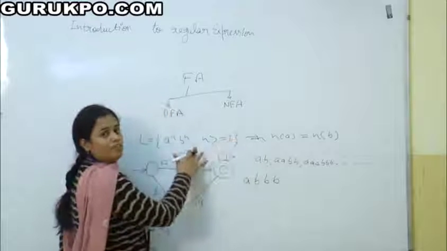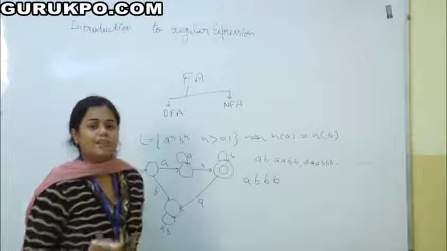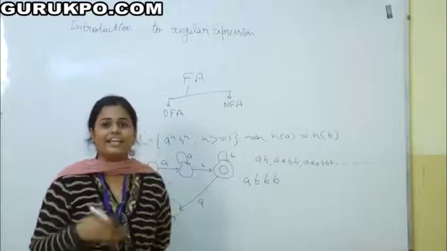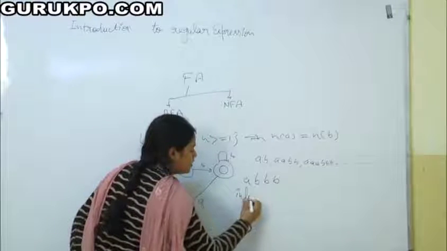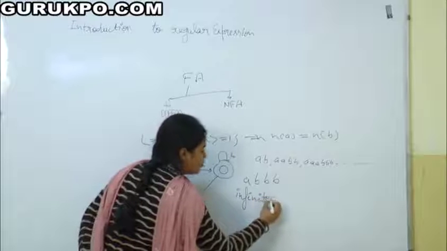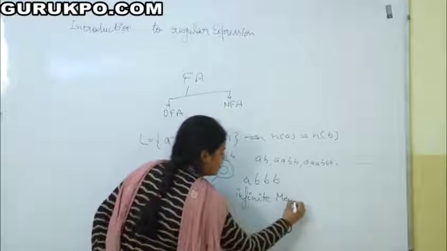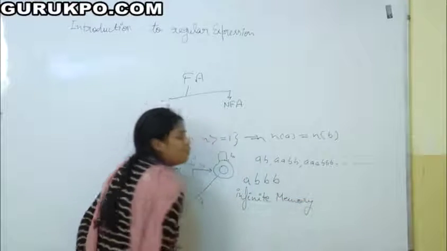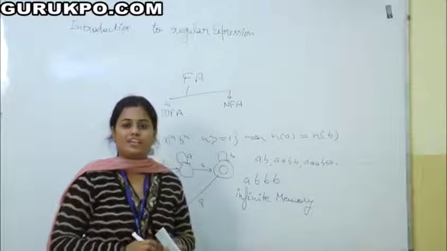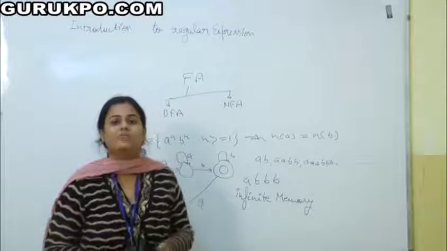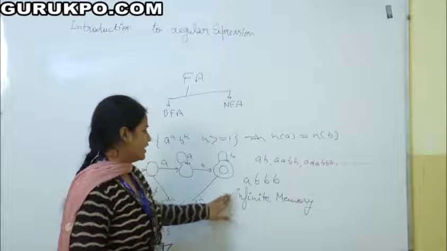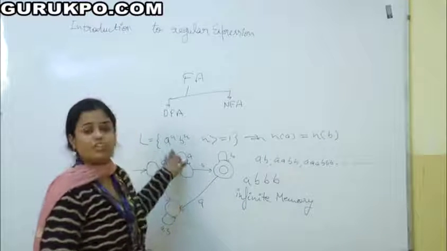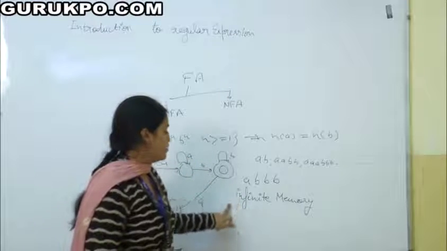For solving this problem, we need to count the number of A's again and again. For doing so, we need infinite memory. But so far we are saying that finite automata is an automata which has a finite amount of information, a finite amount of memory. But in this case, for making a finite automata for this problem, we need infinite memory.